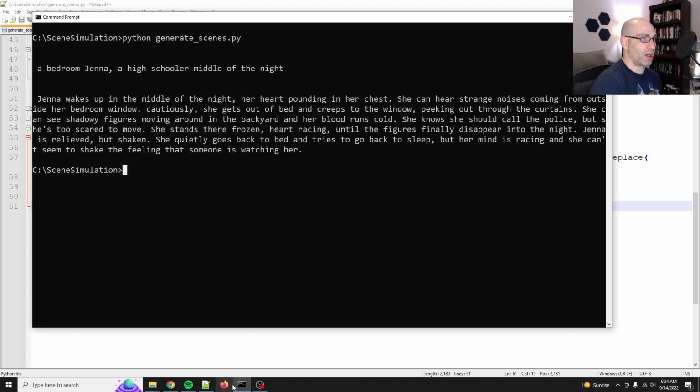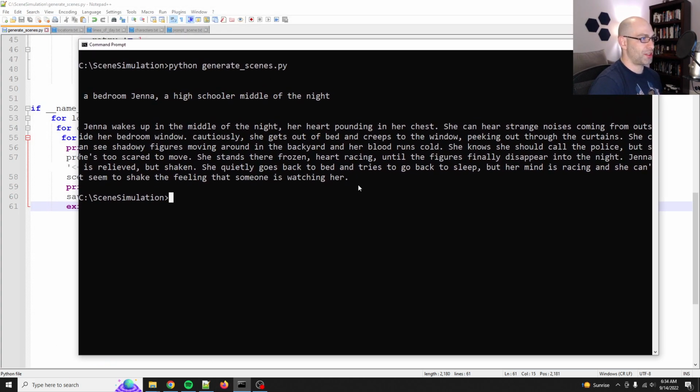Jenna wakes up in the middle of the night, her heart pounding in her chest. She can hear strange noises coming from outside her window. Okay, cool. So this is pretty creepy. She can't shake the feeling that someone is watching her. So yeah, this is a great first scene.